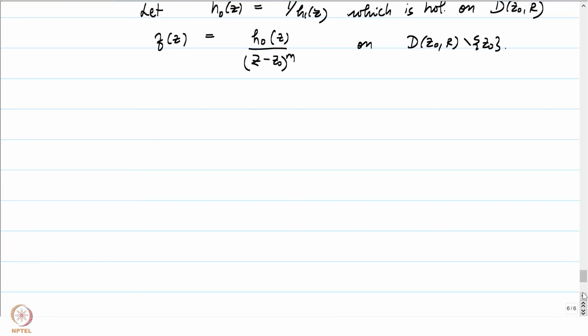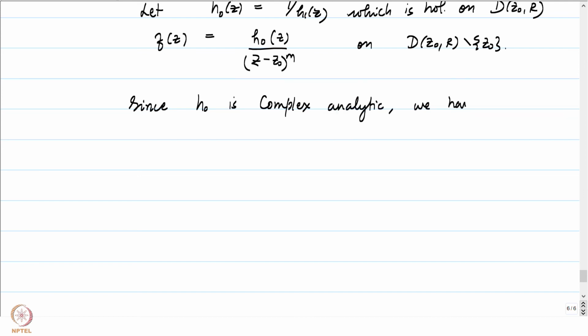But then h0 is a holomorphic function on D(z0, R), in particular it is complex analytic. Since h0 is complex analytic, as you can see, I am freely using all the results that we have proved in the last few weeks. Because it is complex analytic,